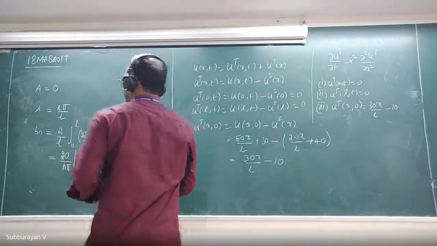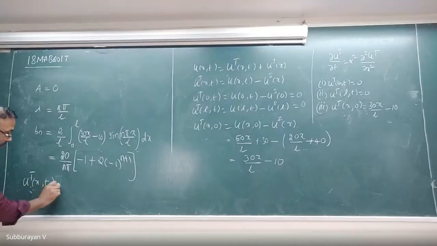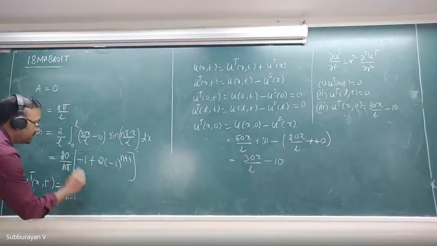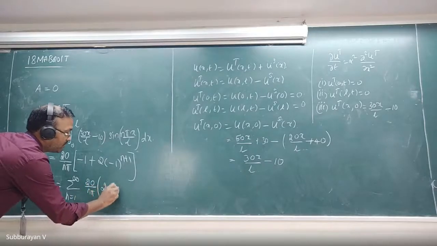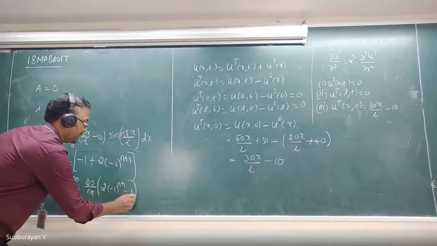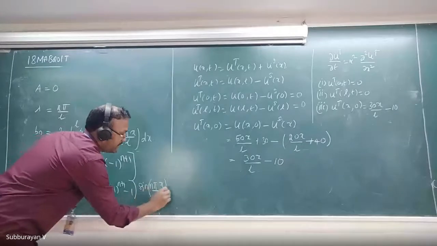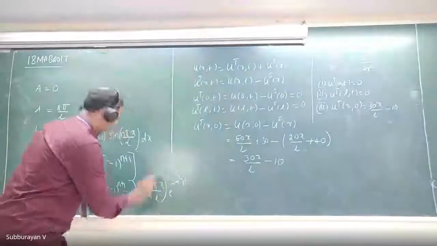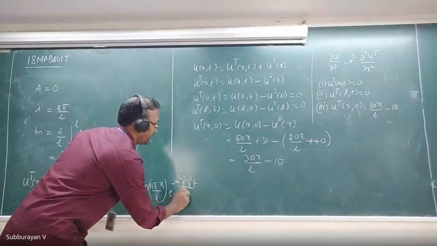Therefore, what is your ut(x,t)? Ut(x,t) is summation n equal to 1 to infinity of 20 upon n pi into 2 into minus 1 whole power n plus 1 minus 1 into sine n pi x upon L into e raised to minus alpha squared n squared pi squared t divided by L squared.